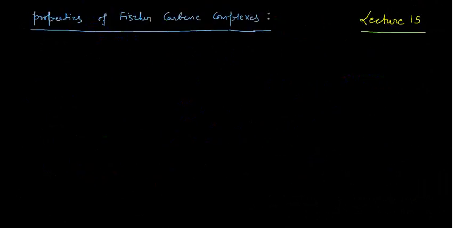So in today's class I am going to discuss the chemical properties of the Fischer carbene complexes. What are those properties? Number one, these properties are very important. You may have a question in your examination from this. First is the thermal decomposition.